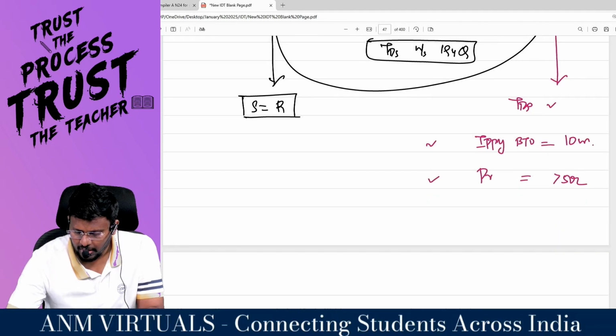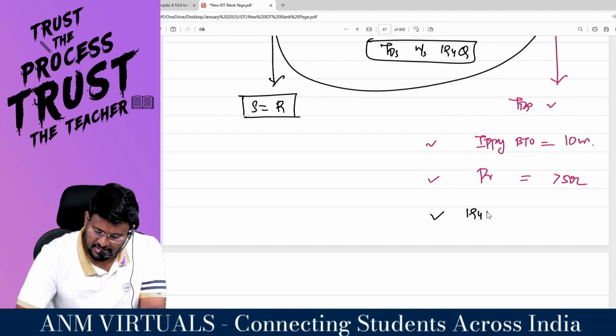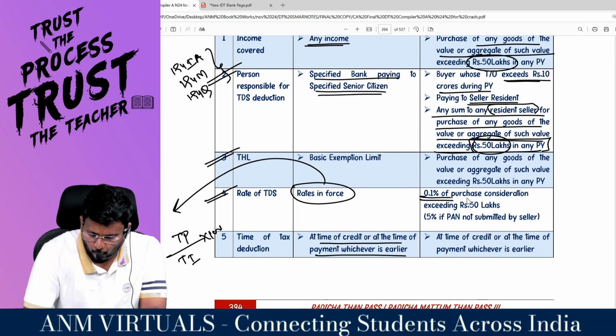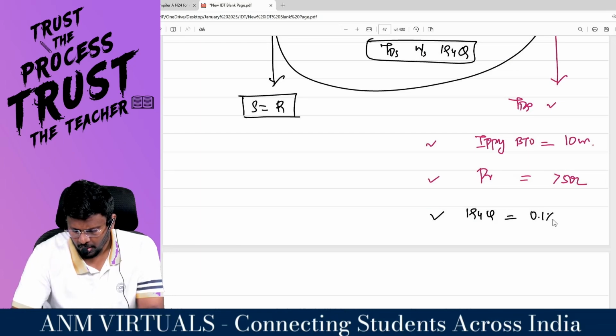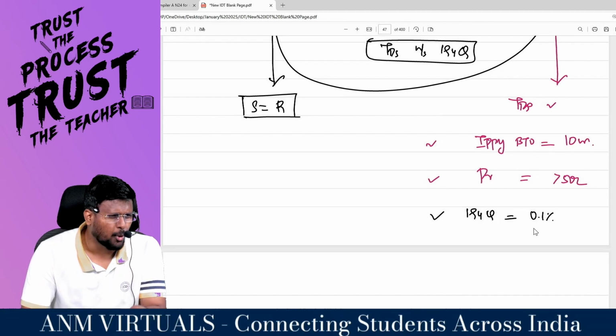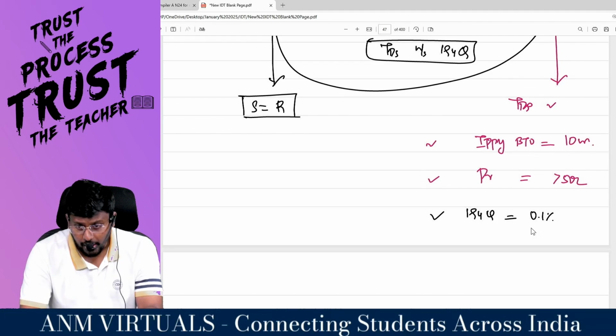Then this buyer is liable to deduct TDS under section 194Q at the rate of 0.1%. Because this is a high value transaction, we don't want to levy much tax rate. So we will be levying only 0.1%.